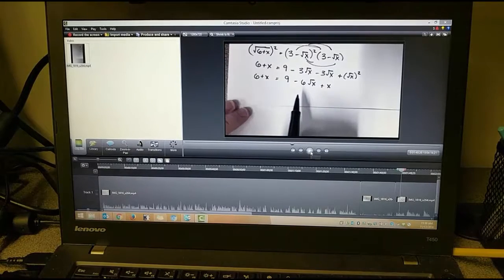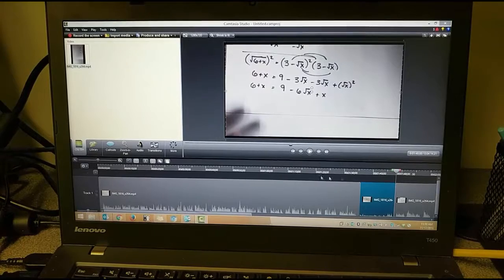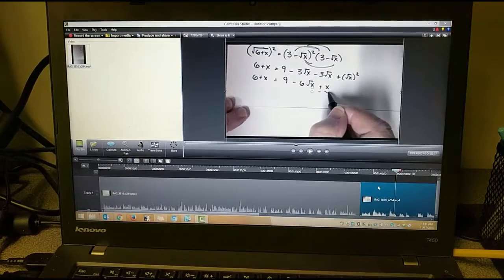So we've gone from two. Okay, so that sounds good. The vocals just started. So I'm going to highlight this piece that we want to get rid of and cut it, or use the delete key on your keyboard. Then we're going to grab the new piece and slide it over.